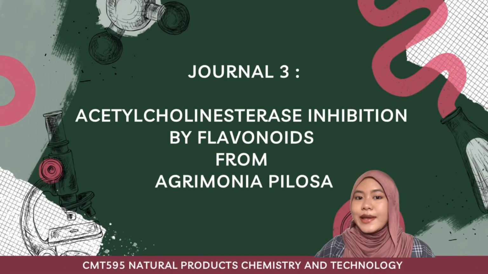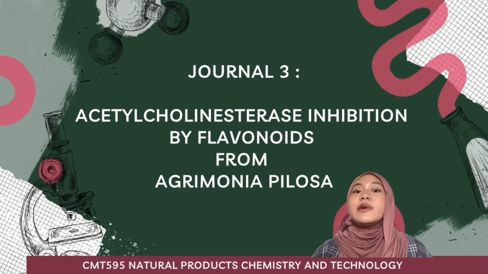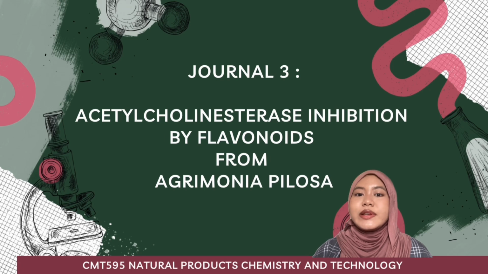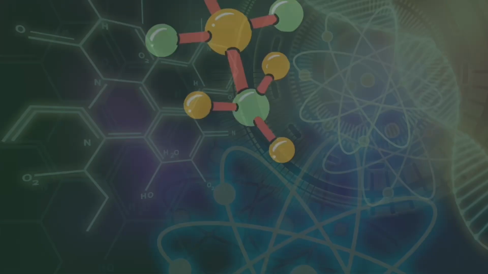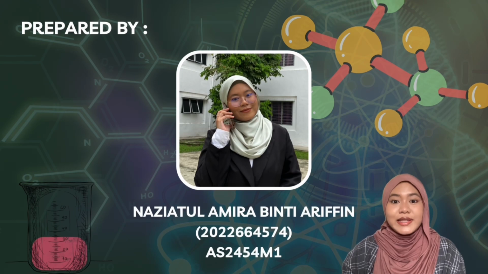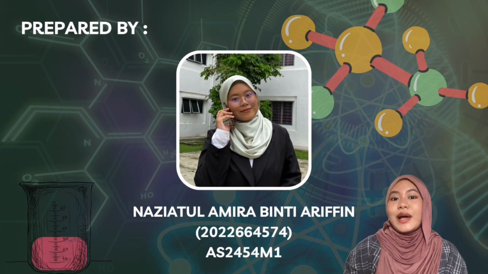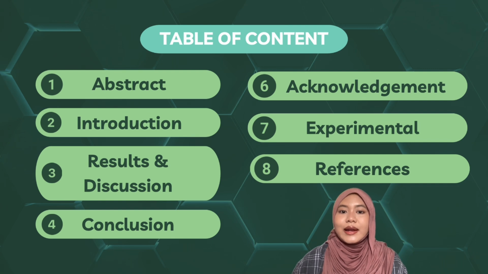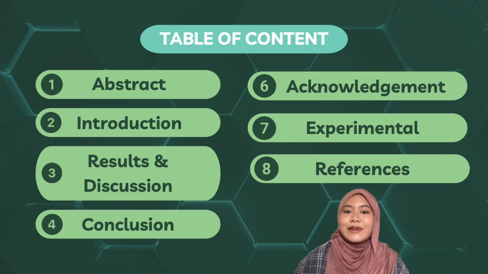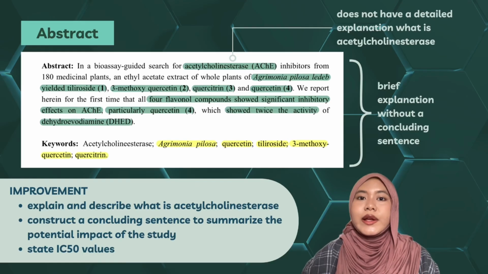Assalamualaikum. For this assignment, I have chosen the journal article paper number 3, which is acetylcholinesterase inhibition by flavonoids from Agrimonia pilosa. This presentation is prepared by me, Naziatul Amila binti Arifin. For this journal article, I will analyze the abstract, introduction, result discussion, conclusion, acknowledgement, experimental, and also reference. So firstly, we are going to take a look at the abstract.